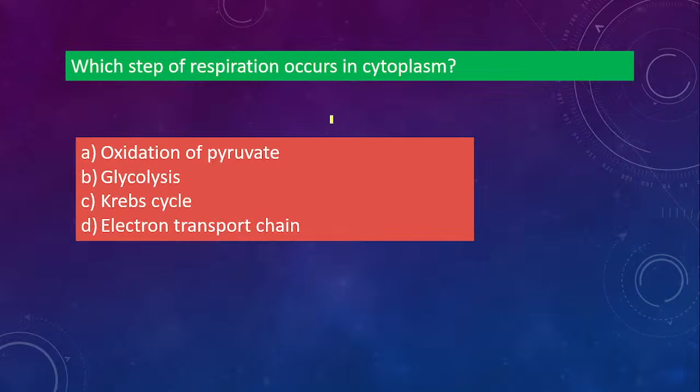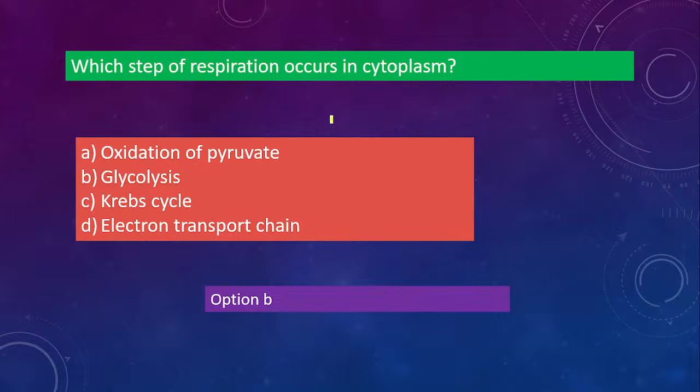Next one. Which step of respiration occurs in cytoplasm? Oxidation of pyruvate, glycolysis, Krebs cycle, electron transport chain. So out of these four, which step of respiration occurs in cytoplasm? इसमें से कौन सा cytoplasm में होता है? What will be the option here? So the correct answer is B. Glycolysis occurs in cytoplasm. बाकी सब cytoplasm में नहीं होता है.